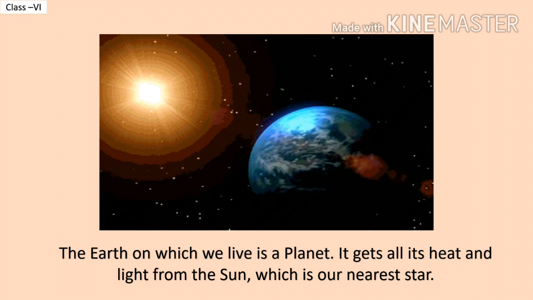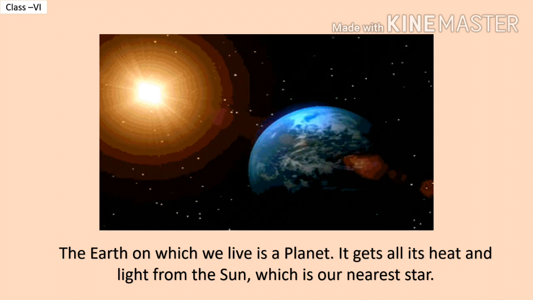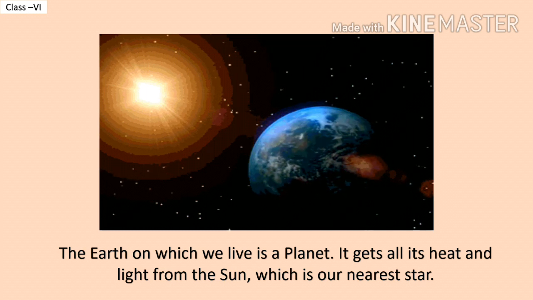It gets all its heat and light from the sun, which is our nearest star.